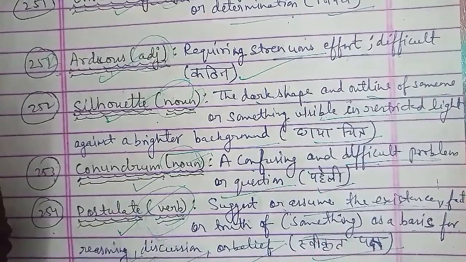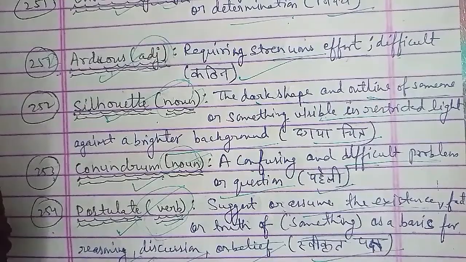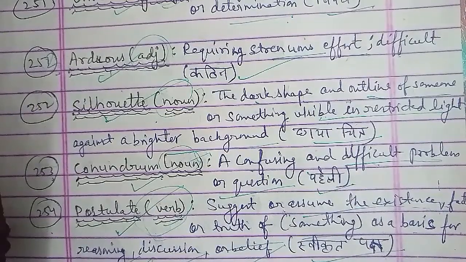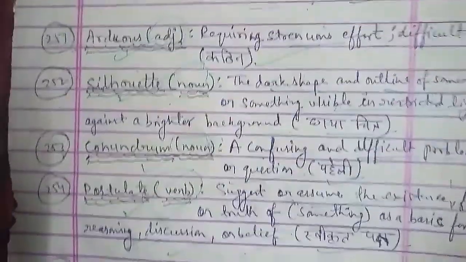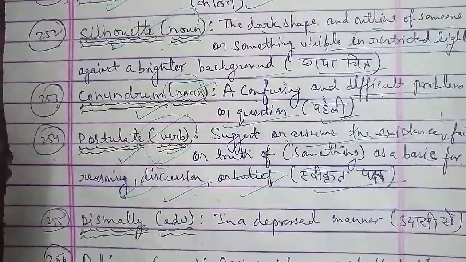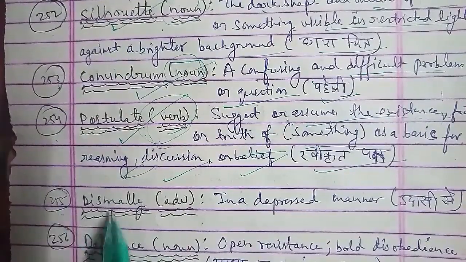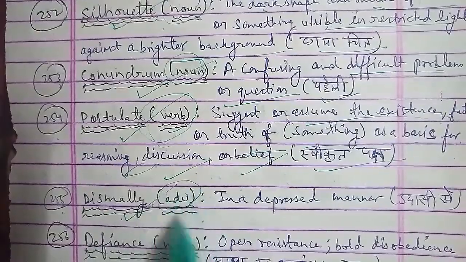Now moving on to the next one, we have the 257th word, that is defiance. Defiance is a word that is used as a noun, and the meaning of defiance is open resistance, bold disobedience, जिसे हम कहते हैं आज्ञा का उल्लंघन करना, आज्ञा का पालन न करना. तो open resistance, आप किसी चीज़ का विरोध करो, कोई ने कुछ कहा है आप उसको deny कर रहे हो, या फिर आप बहुत आराम से बोल दे रहे हो कि नहीं मैं ये नहीं करूँगा या नहीं कर रही हूँ या नहीं कर सकता हूँ, तो that is the defiance word that you can use for that, where आज्ञा का उल्लंघन करना.